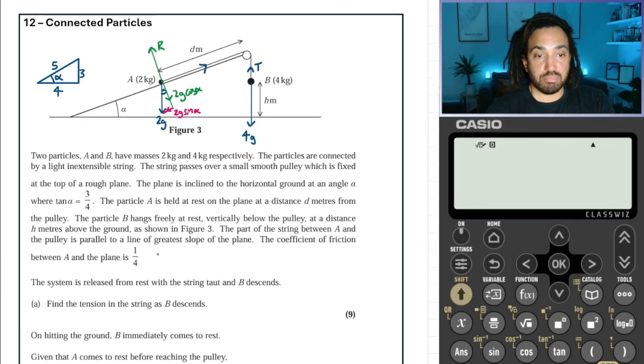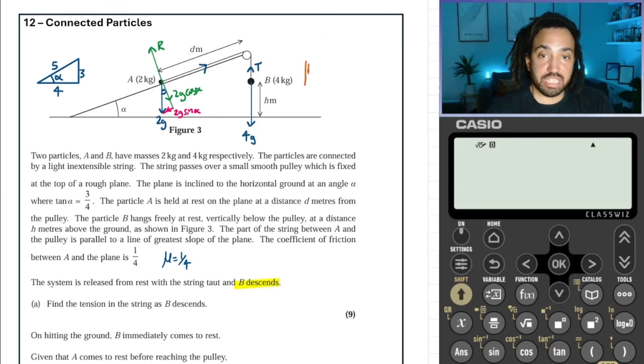Okay. We also know the coefficient of friction, mu is equal to 1/4. That's going to be useful. It says the system is released from rest with the string taut and B descends, right? That's what I was looking for. That tells us the direction of the acceleration.